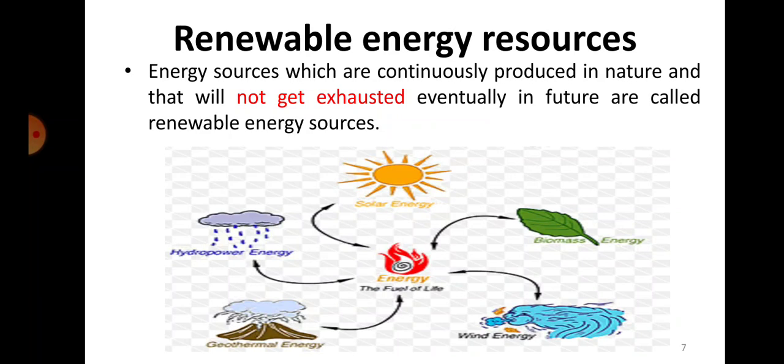The definition: the energy sources which are continuously produced in nature and will not get exhausted eventually in the future are called renewable sources of energy. So you can give some examples for that. So you have solar energy, biomass, wind energy, geothermal energy, and water hydro energy. So different forms of energy.